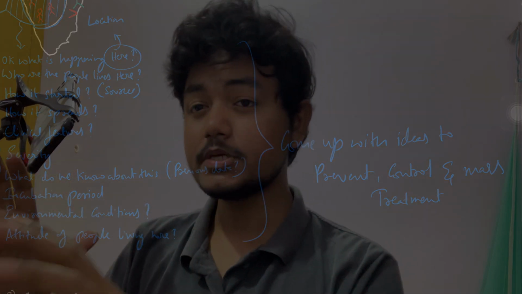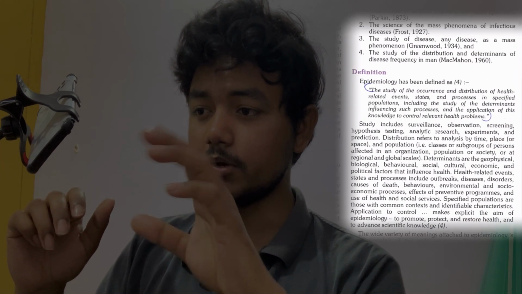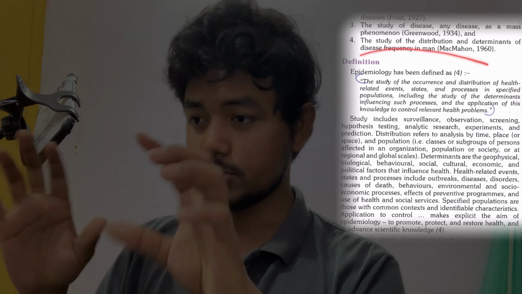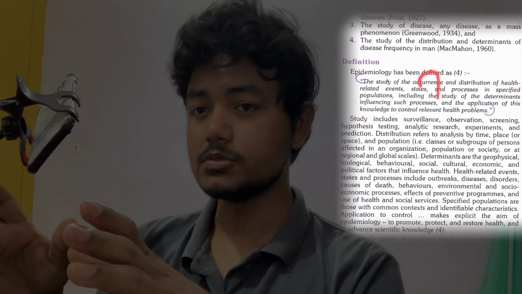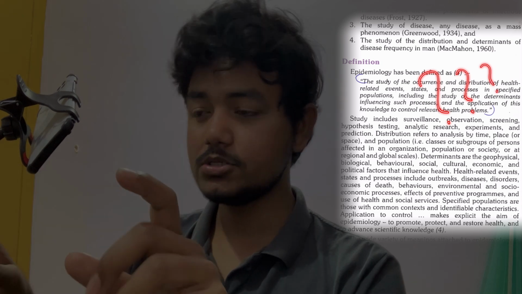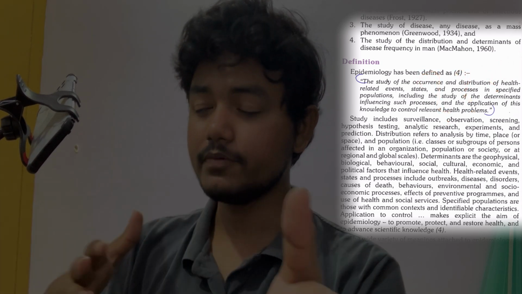So we are coming towards the end of the video, and we have to rearrange the definition. If you open the Park textbook, the huge textbook, and scroll down to the definition of epidemiology, they have given a paragraph. If you read that, it will be very confusing. So if there is any way we can rearrange the sentences so that it is helpful to remember.